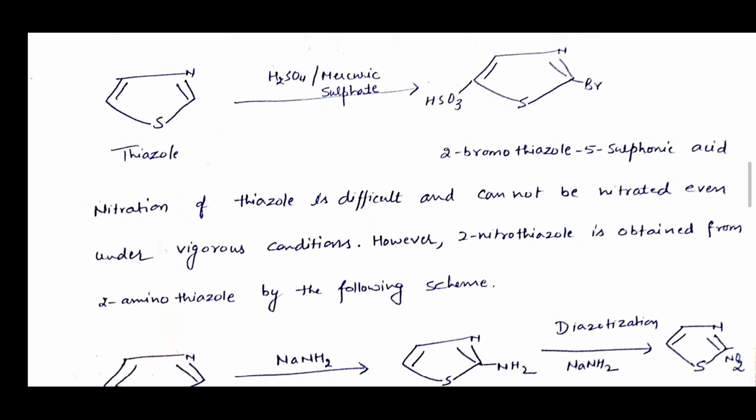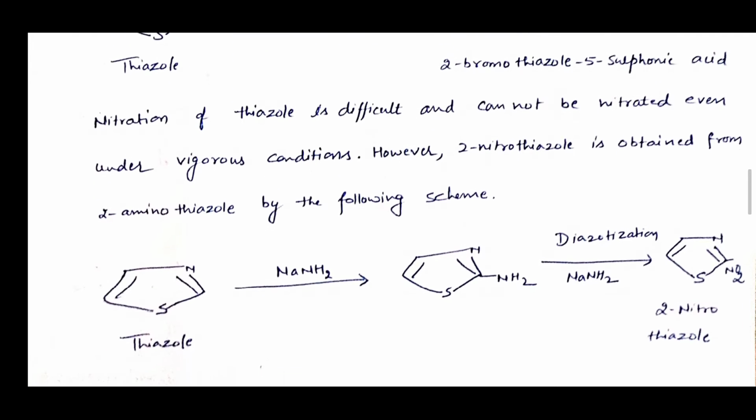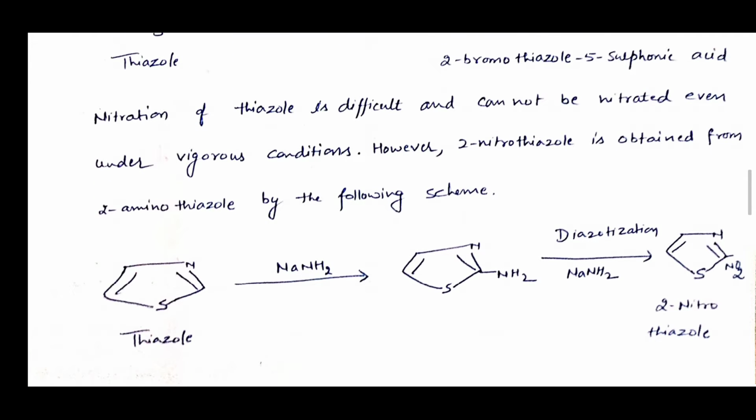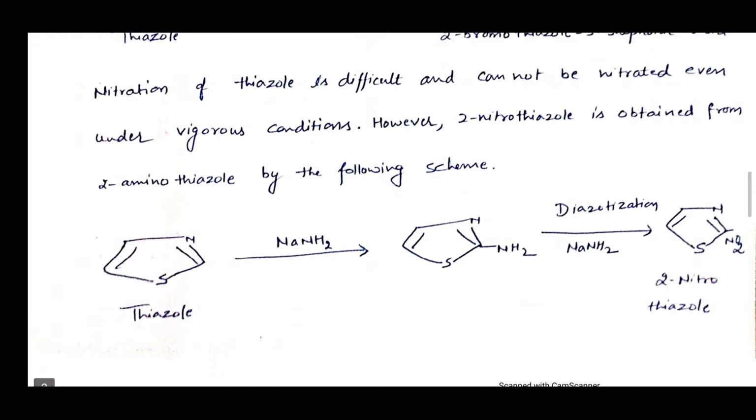Now nitration of thiazole is difficult, it cannot be nitrated even under vigorous conditions. However, 2-nitrothiazole is obtained from 2-aminothiazole by the following scheme. As you can see in this reaction, thiazole when treated with sodium amalgam or sodamide forms 2-aminothiazole, which upon diazotization forms 2-nitrothiazole.